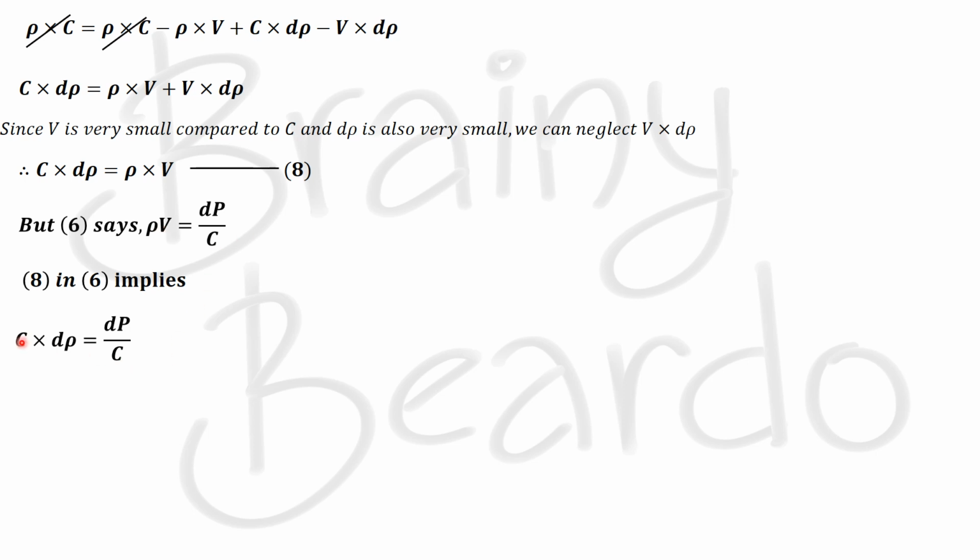Now we'll keep the C terms on one side and all other terms on the other side. So we get C square is equal to dP by d rho. Now when we take the square root on both sides, we get C is equal to the square root of dP by d rho. So this is the expression for the velocity of sound in a fluid medium, where it says it is the square root of the change in pressure with respect to the change in density.